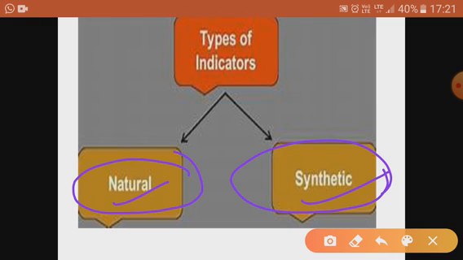But before that you must know what indicators are. Indicators are the substances which tell the nature of any other substance. They are called indicators because they indicate whether something is acidic or basic. They are so amazing that they tell the chemical nature of substances. Let's study natural indicators first.